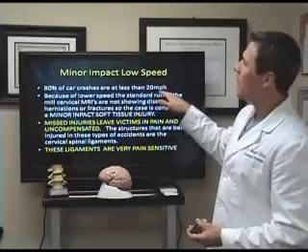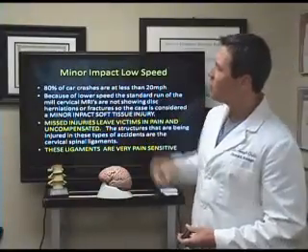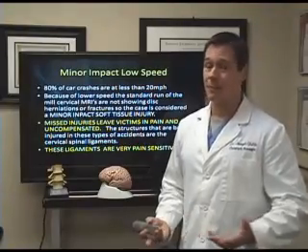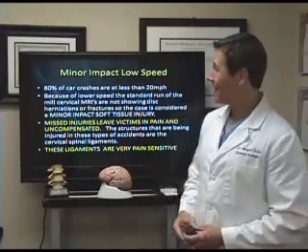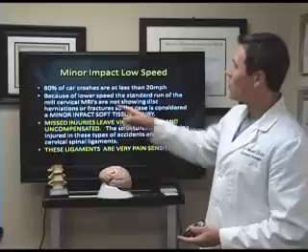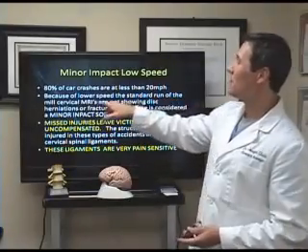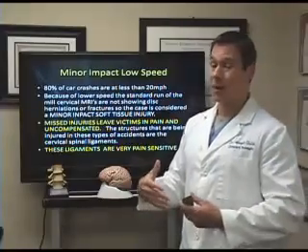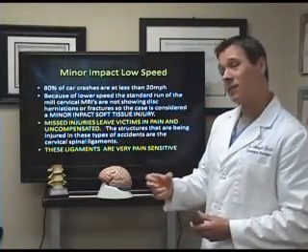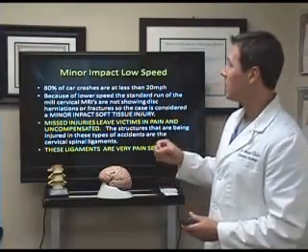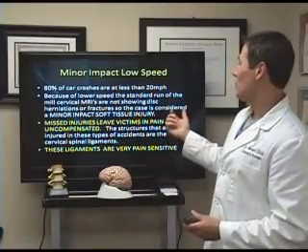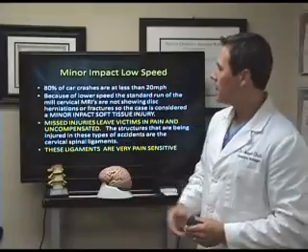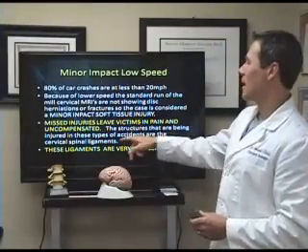So let's talk a little bit about the minor impact low speed first. First off, you need to know that 80% of car crashes are less than 20 miles an hour. So 80% of the people that are getting injured, they're getting injured in less than 20 miles an hour. Because of the lower speed, the standard run-of-the-mill cervical MRIs are not showing disc herniations. We're not developing disc herniations from that. The disc is fairly strong. It needs to be a little bit more high speed, or fractures. So the case is considered a minor impact soft tissue injury. Boom, low settlement, right? Missed injuries leave victims in pain and uncompensated.